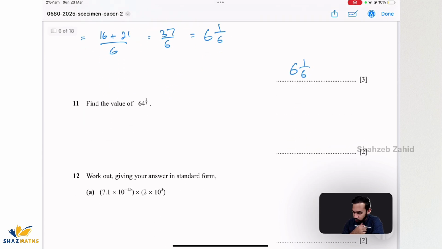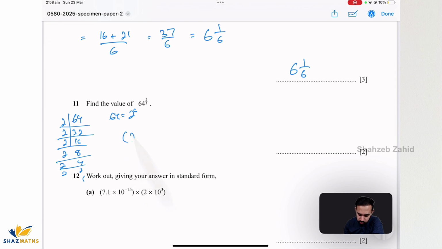Find the value of 64 whole to the power 2 by 3. What we can do in such questions is factorize 64 as a product of its prime factors. So 2 times 32, 2 times 16, 2 times 8, 2 times 4, 2 times 2, and 2 times 1, right? So that becomes 1, 2, 3, 4, 5, 6. 64 can be written as 2 to the power of 6.